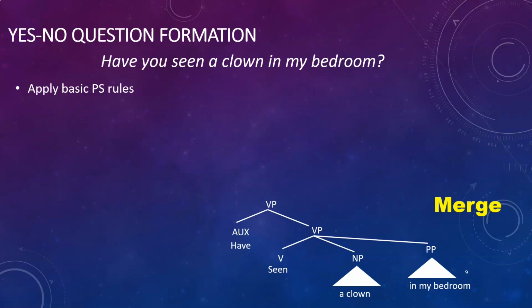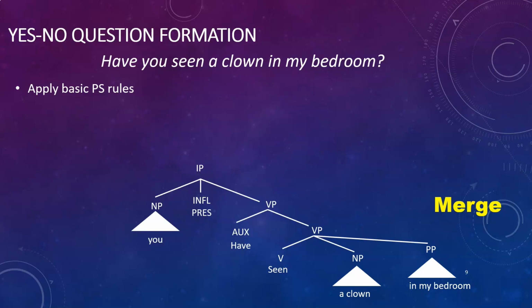Then we're going to take an auxiliary verb like have, and we're going to merge that with our verb phrase. We take Infl, which is present tense at the moment, and we're going to merge that with the verb phrase to create an inflected clause. Finally, we're going to take our noun phrase, which will ultimately be our subject, and we're going to merge it onto the IP there. And this creates a basic inflected clause, something like, you have seen a clown in my bedroom. And this entire tree has been created by the process of merge. And merge in this sense is really just about taking different words and putting them together to create constituents, and then putting those constituents together to make bigger trees, eventually resulting in a fully formed clause.